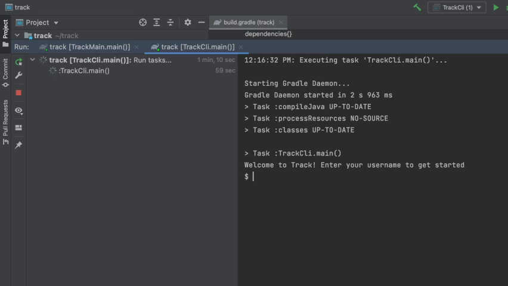So, this is a terminal app, and it connects to a server that runs and keeps track of everything. We built it using Java and Spark. So we created a whole API with endpoints, and we built all of the classes necessary to keep track of everything. And then we built the actual command line interface that allows you to interact with the API. This could be very easily connected to a server and hosted and connected to a database. So it could be a fully functioning app stored on a server, and it could function well with the way we built it. We use Spark, Gradle, Jackson for JSON, and Moshi for JSON as well.